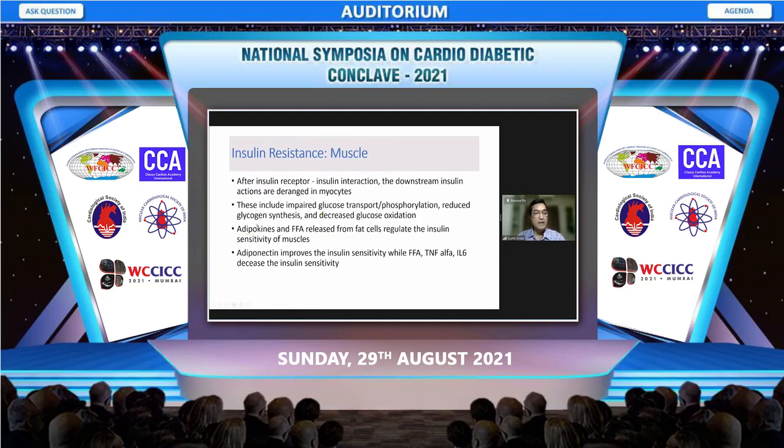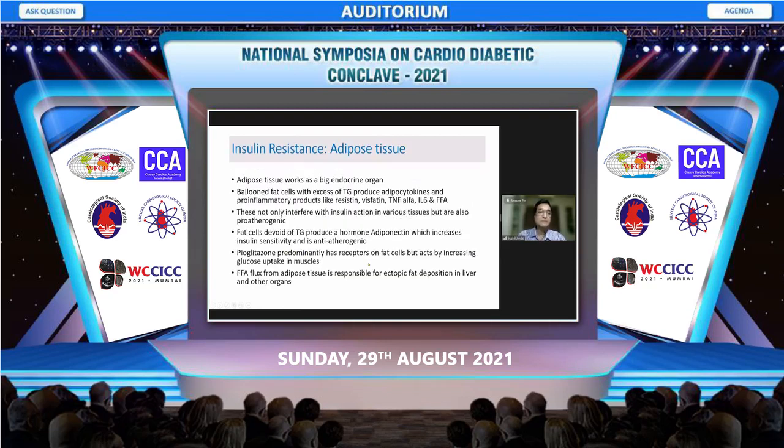Now, we know that adipokines and free fatty acids released from the fat cells regulate the insulin sensitivity in the muscles, and adiponectin, which is again released from the fat cells, improves the insulin sensitivity, while free fatty acids, TNF-alpha and interleukin-6, which are produced by the fat cells, decrease the sensitivity to insulin.